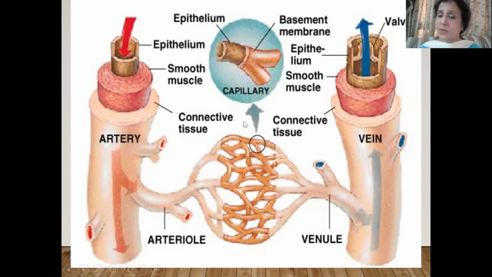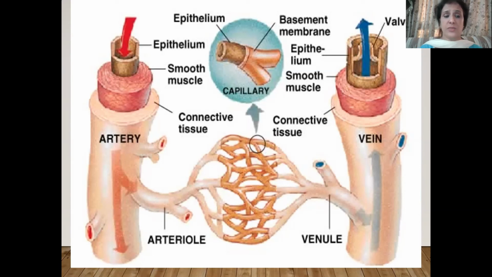So whatever requirement the cell has, that is taken up. The fluid that comes out of the capillary into this surrounding medium is called lymph. So this lymph is nothing but a part of the blood that comes out of the capillaries into the surrounding areas.